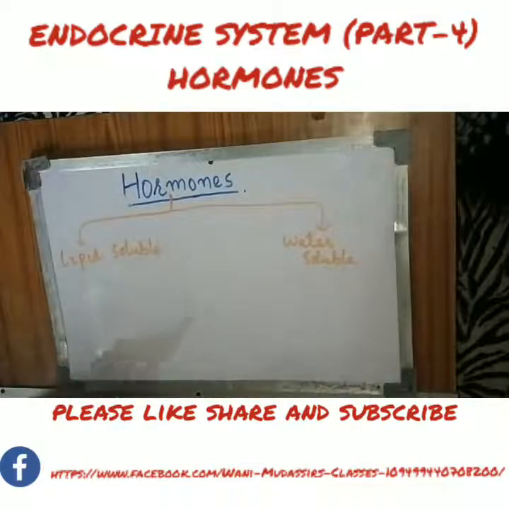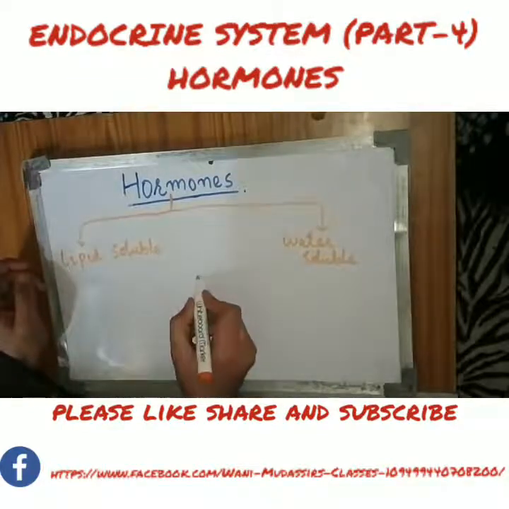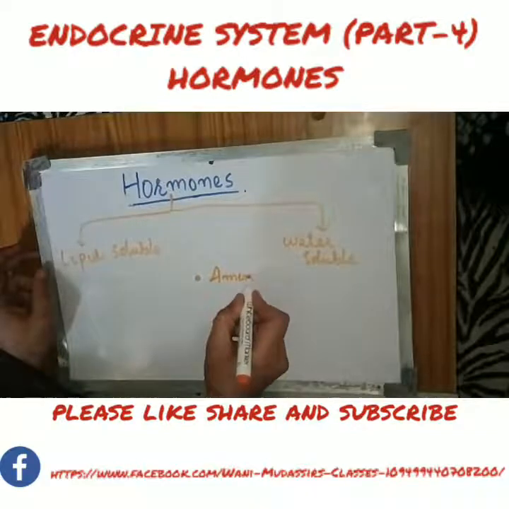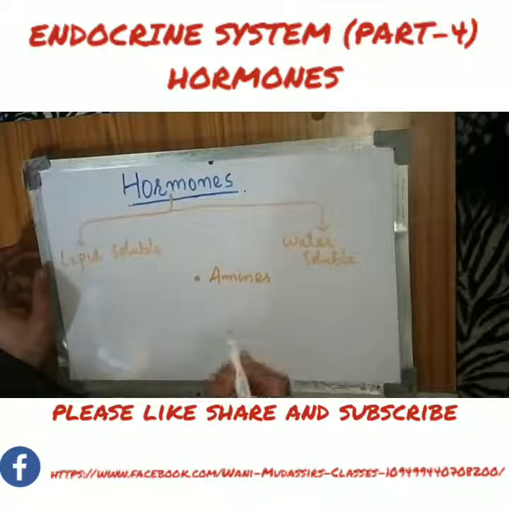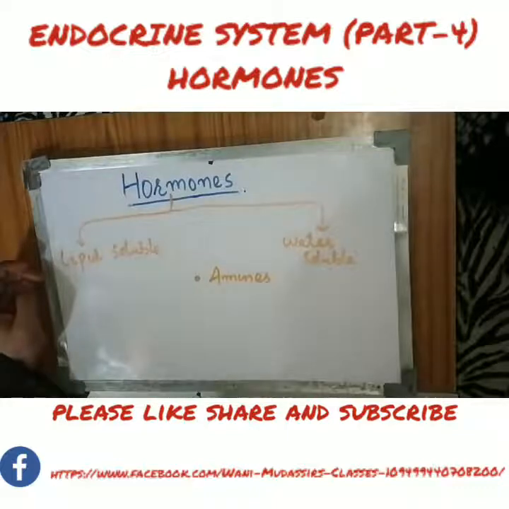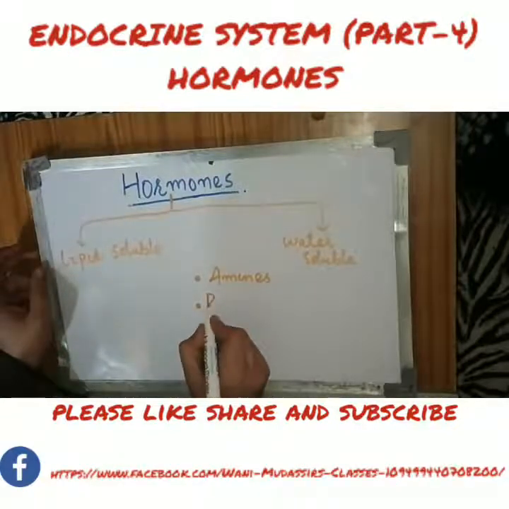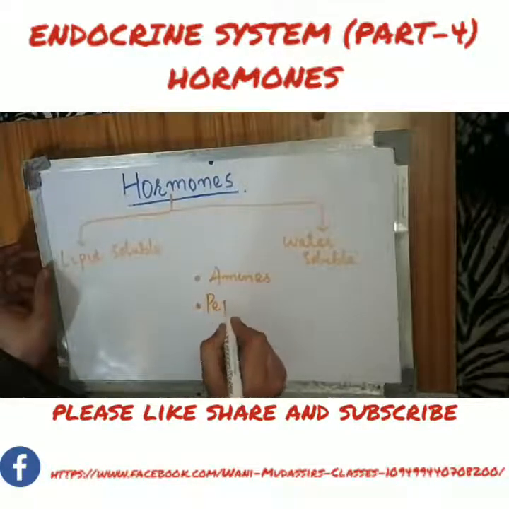Under this category of water soluble hormones, first is amines, or amino acid derivatives, which are derived from specific amino acids. And the second is peptide hormones or protein hormones.